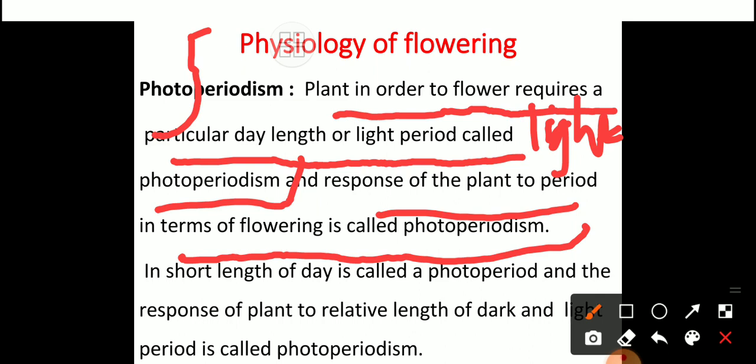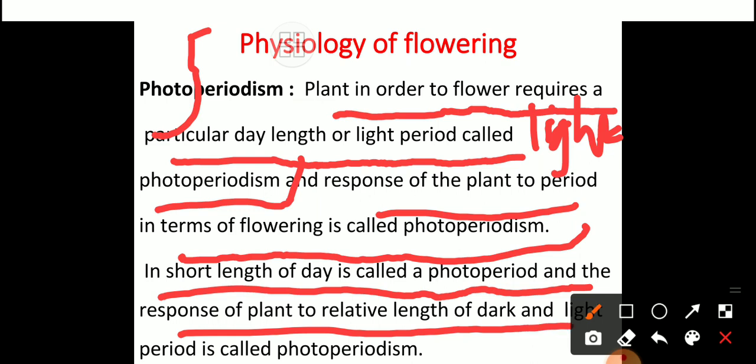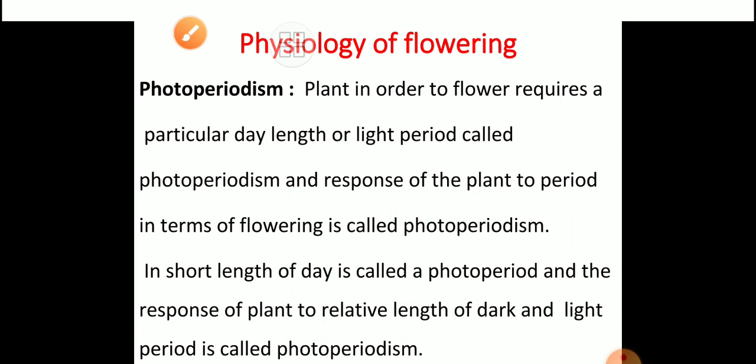In short, length of day is called a photoperiod, and the response of the plant to the relative length of dark and photoperiod is also called photoperiodism. So these are the terminology. Try to understand first of all the concept, then everything is very easy.